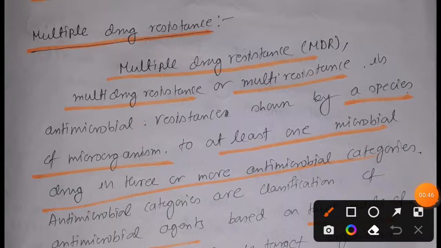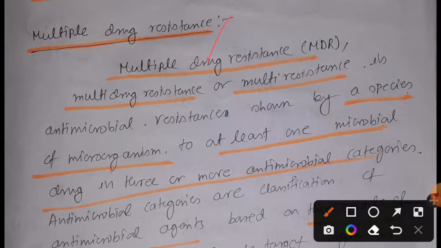So multiple drug resistance, also known as multi drug resistance, or sometimes multi resistance, is nothing but antimicrobial resistance shown by a particular bacterial species to at least one antimicrobial drug of 3 or more antimicrobial categories.